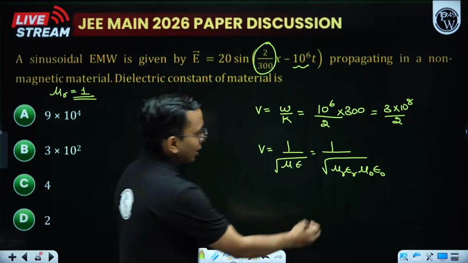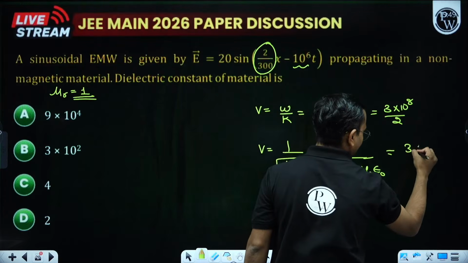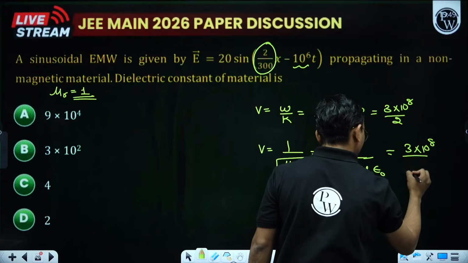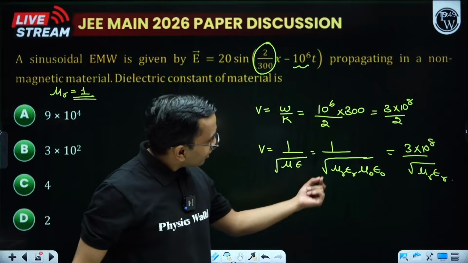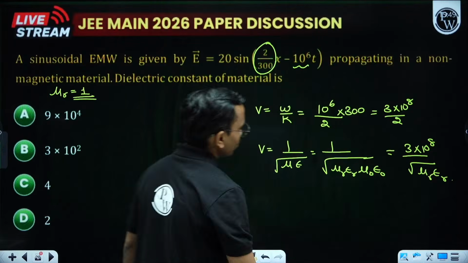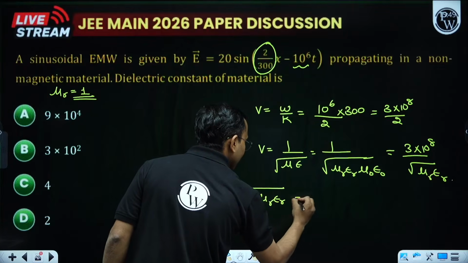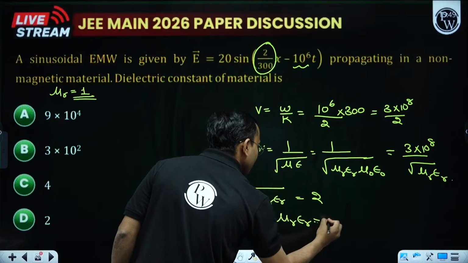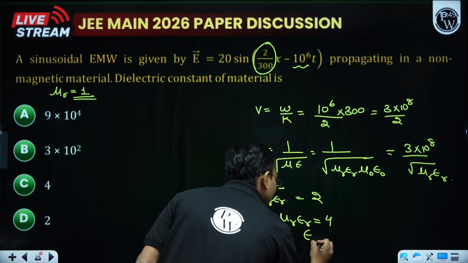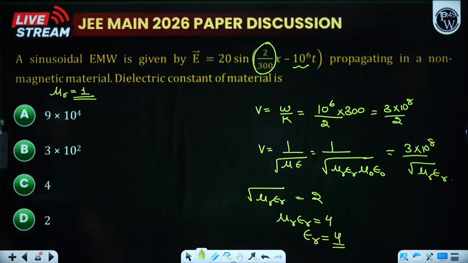Now 1 by root of mu naught epsilon naught is our speed of light, that is 3 into 10 to the power 8, divided by root of mu r into epsilon r. So root of mu r into epsilon r is 2. So mu r into epsilon r becomes 4. Mu r is 1, epsilon r becomes 4. What does it mean? Dielectric constant is 4.